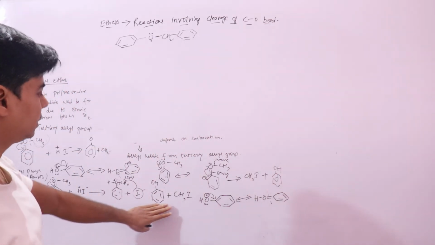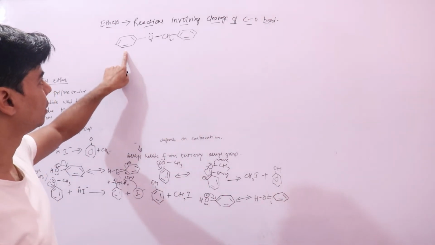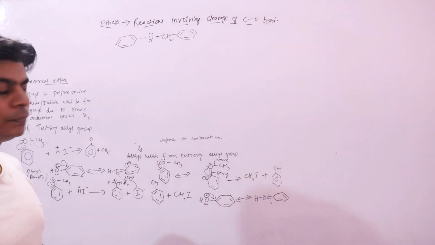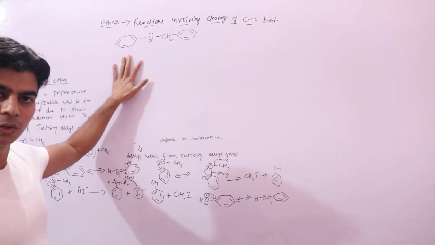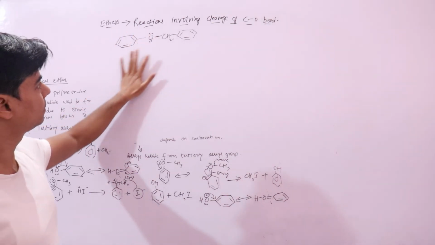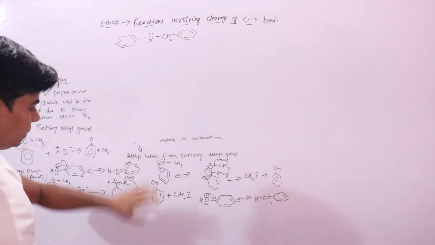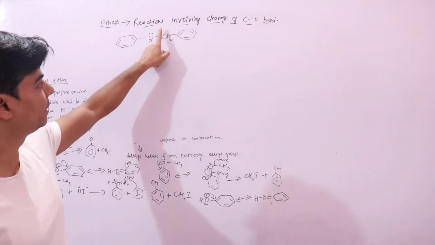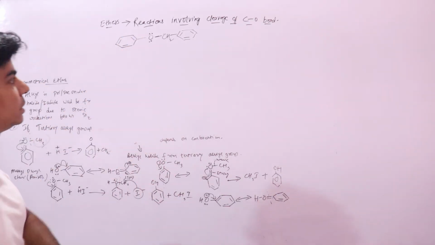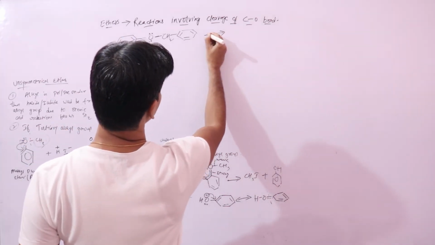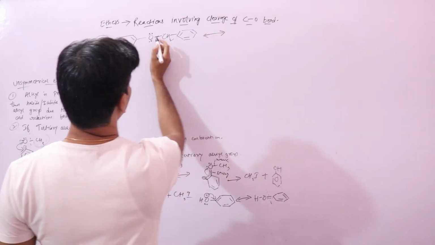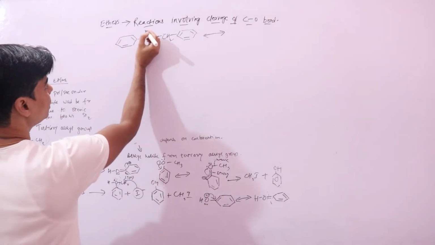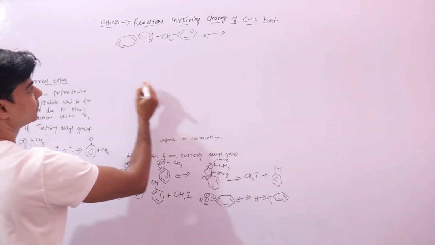Since I said earlier in this example that if you have benzene directly attached to the ethereal oxygen, it will always form your phenol. So from this explanation, you can directly see that the products that will get formed would be benzyl halide and phenol. But just to explain again, the other resonance form would be where the lone pair of electrons on oxygen will enter into conjugation with this benzene ring.